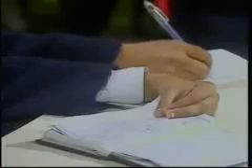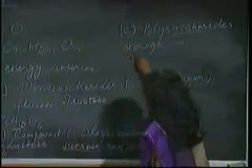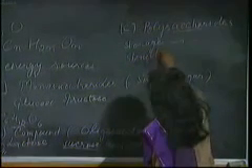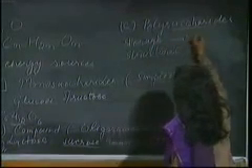Polysaccharides are the compound carbohydrates. They are complex carbohydrates. They are further classified into storage polysaccharides and structural polysaccharides.